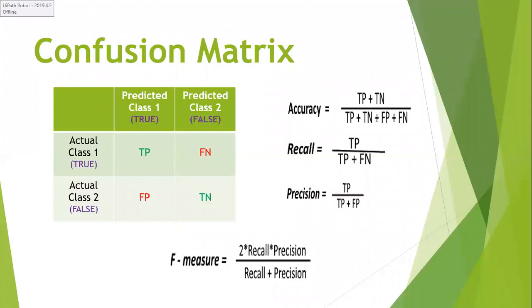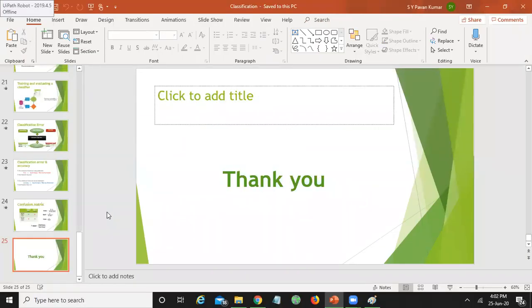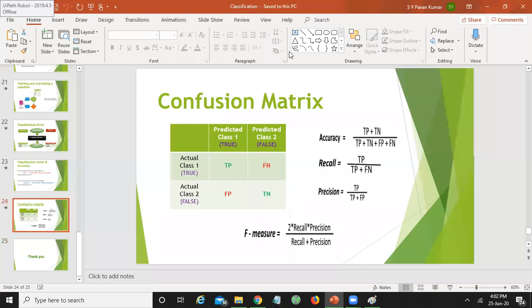Am I clear? All of you? Confusion matrix is clear without any confusion? Yes? Okay.